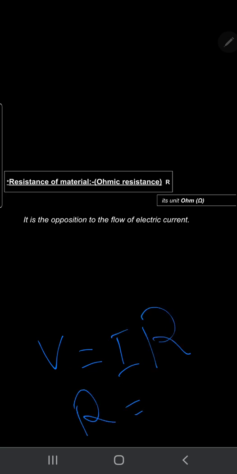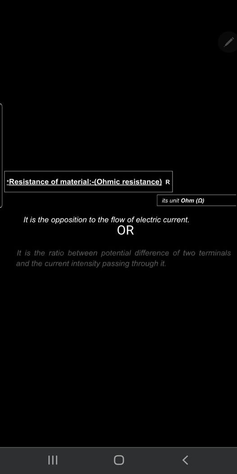Each device in our houses has a resistance. The wire has a resistance. Its unit is ohm. From Ohm's law, V equals I R, resistance can be defined from V and I: R equals V over I. Resistance can be defined this way as the ratio between the potential difference across the two terminals and the current intensity passing through it, V over I.